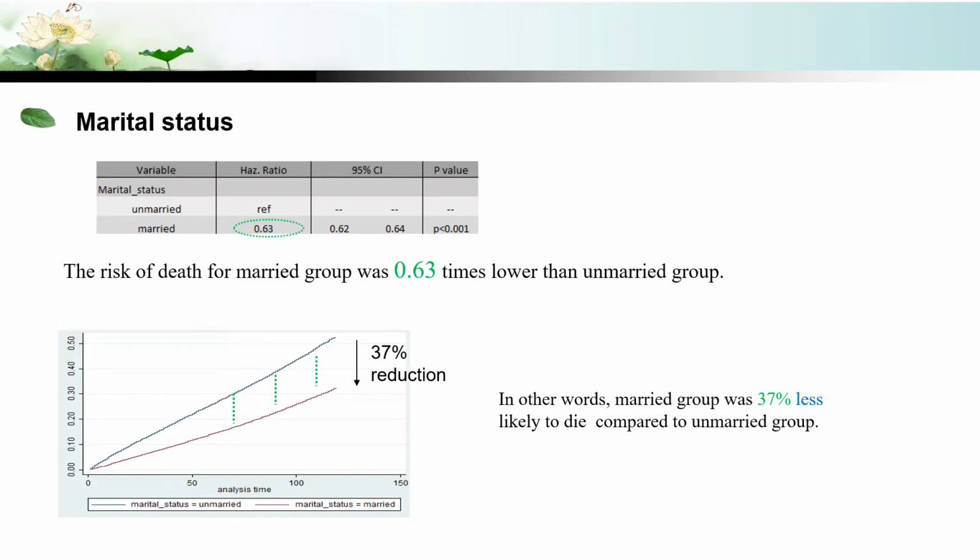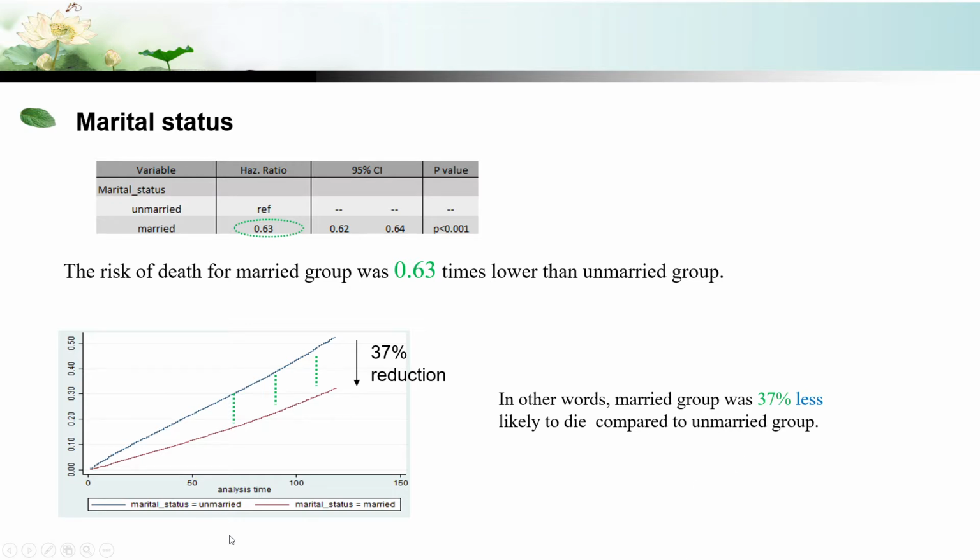So this is the marital status analysis. Based on the output, we can see a number 0.63 here. What does it mean? It means that the risk of death for the married group was 0.63 times that of the unmarried group. If it's still confusing to you, let's look at this plot here.